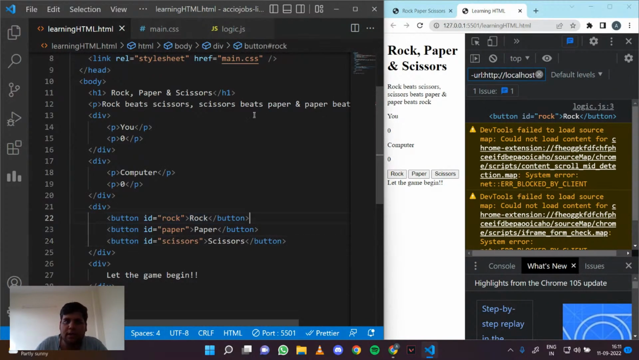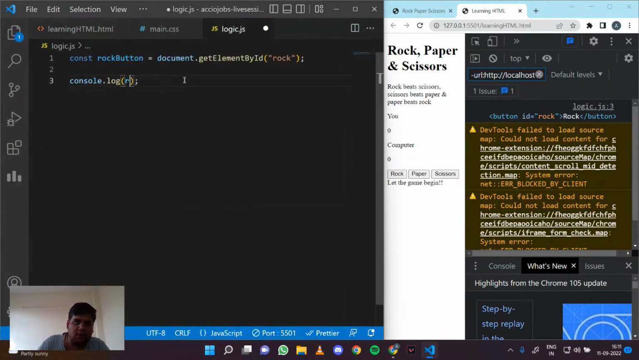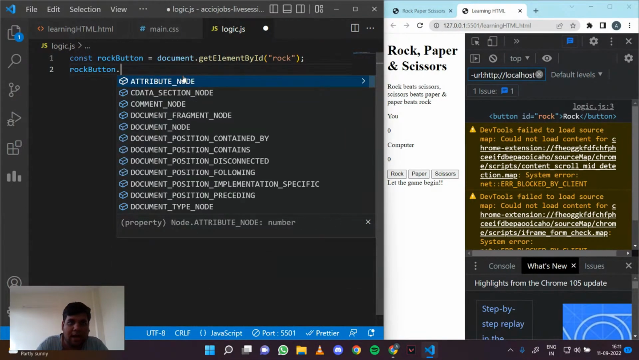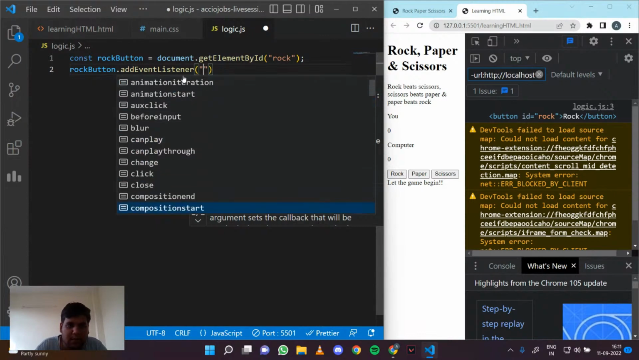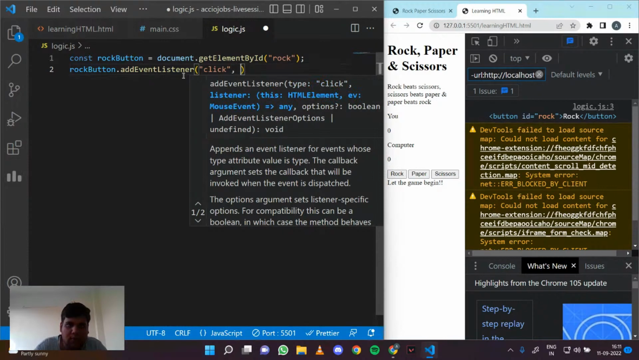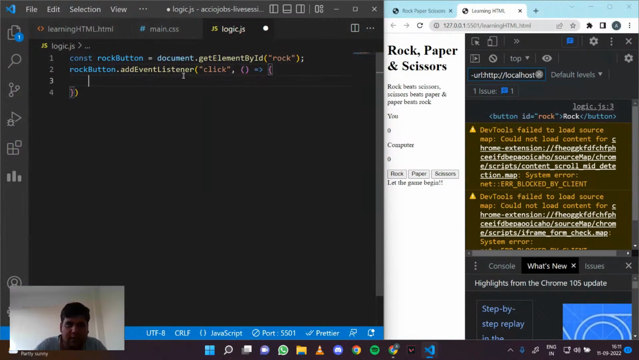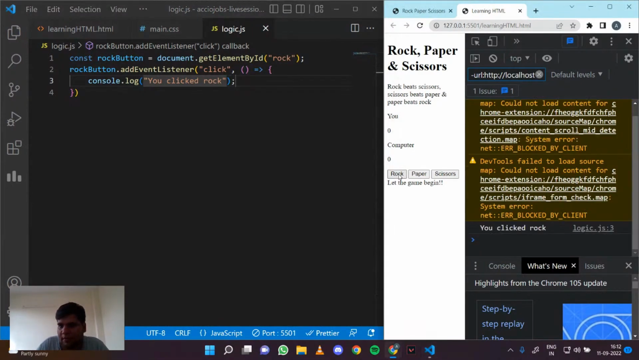So to add some event to it, we do rockButton.addEventListener. What event do we want? There are different events like click, close, and stuff like that. We want the click, so that when we click this, it does something. It takes a function inside it, and let's just log 'you click rock'. Right. So let's see what happens. Whenever I click rock, you see that we console 'you click rock'.